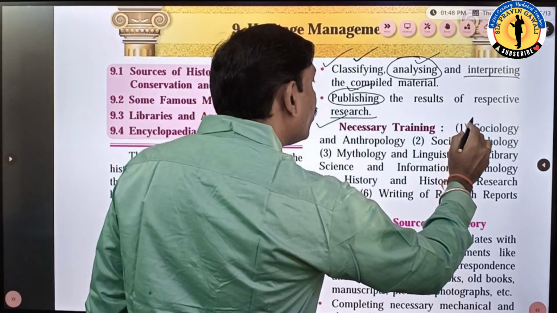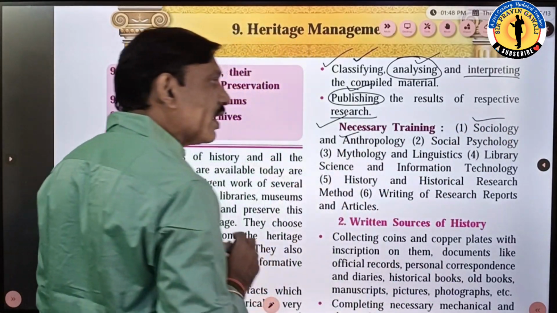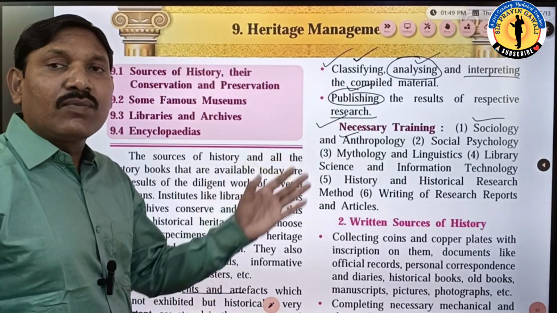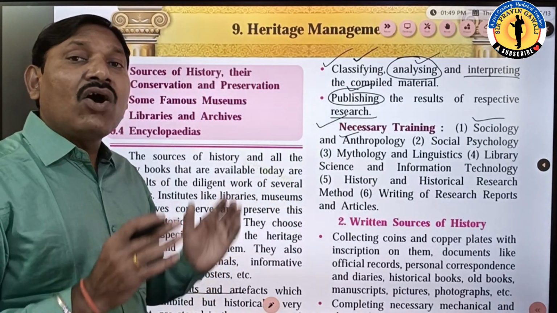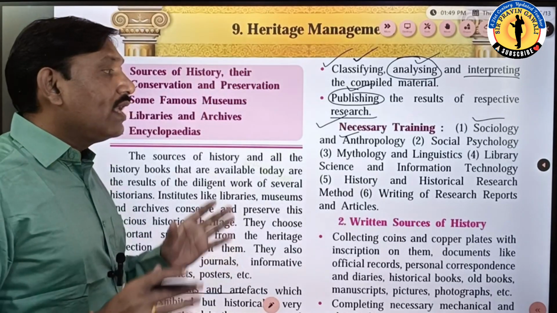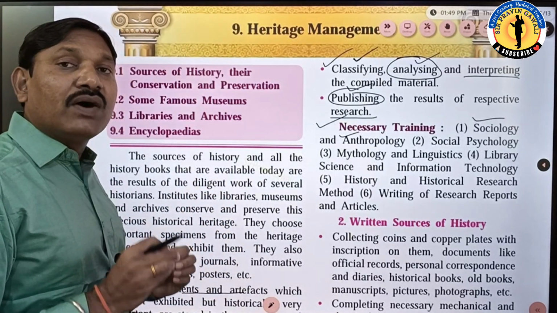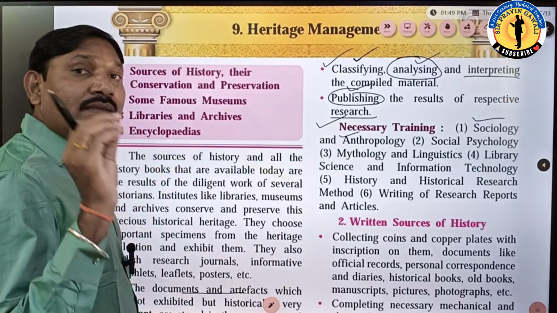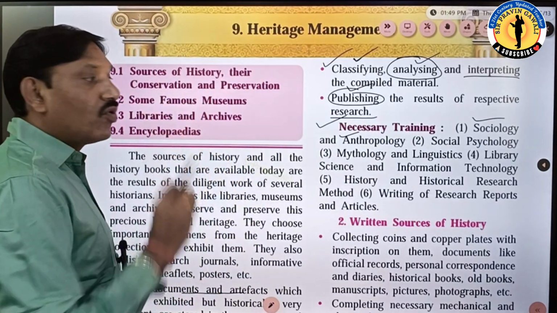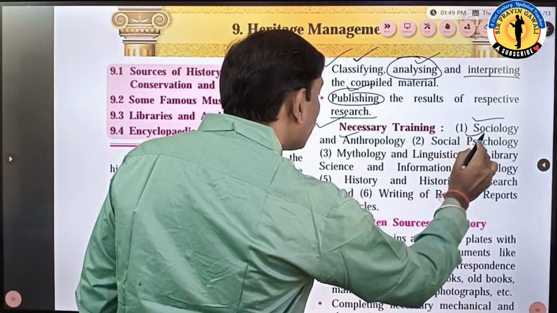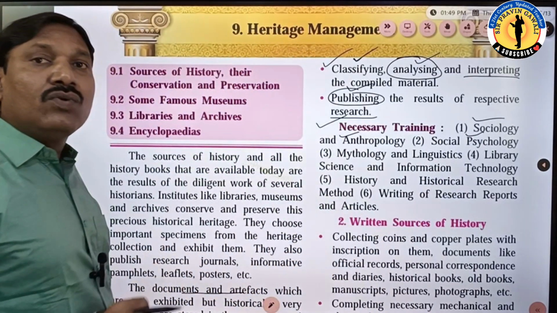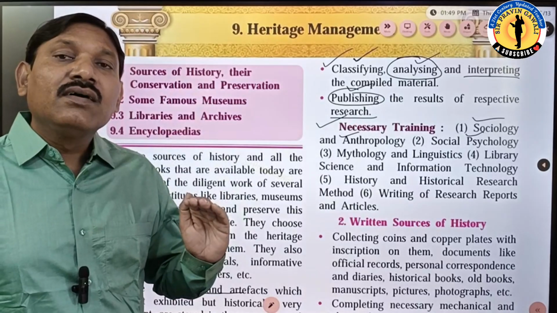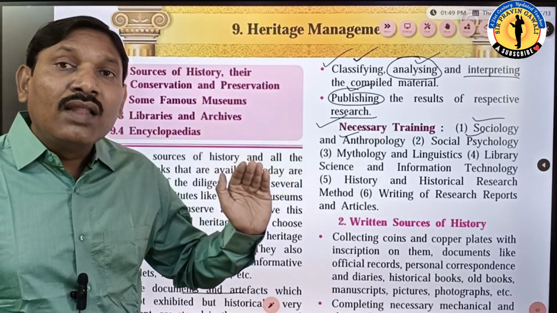So see, sociology and anthropology. The persons who are masters in sociology and anthropology. What is anthropology, students? The study of human science. The student who is perfect in sociology can preserve it, because he might have knowledge of society and anthropology also. Then social psychology is also very important to know, so we can understand the psychology behind those oral sources.